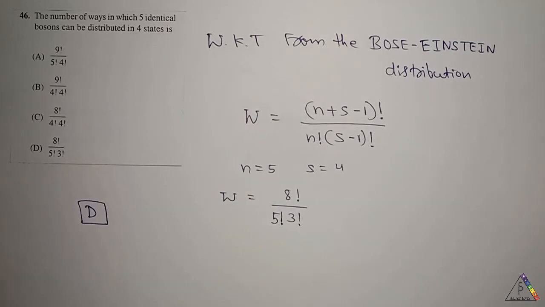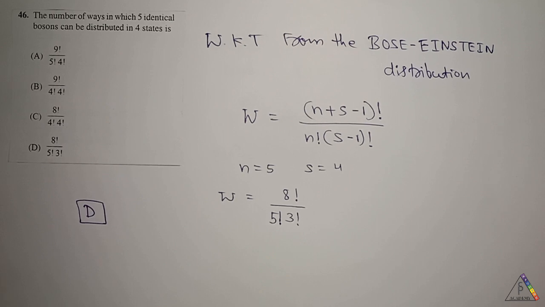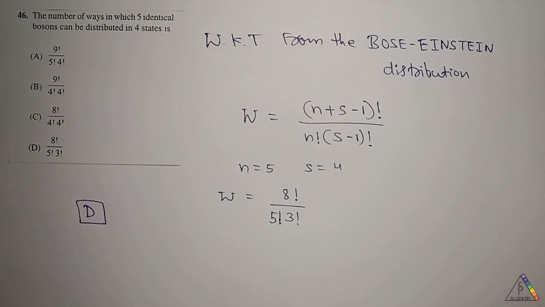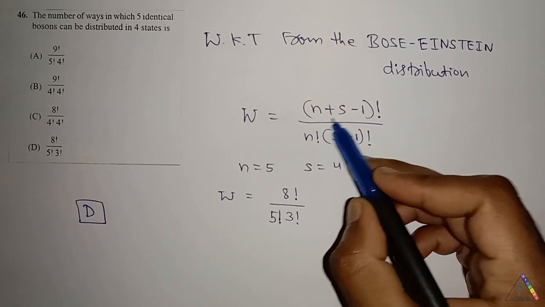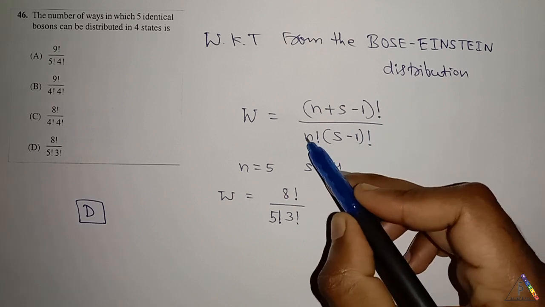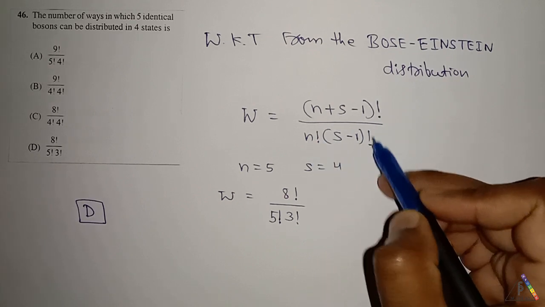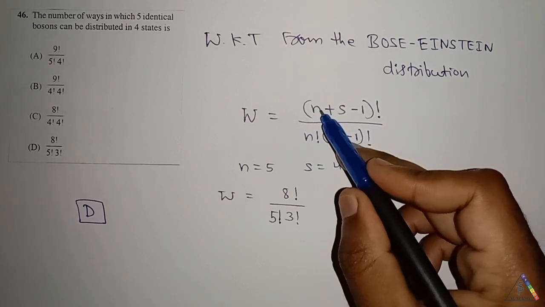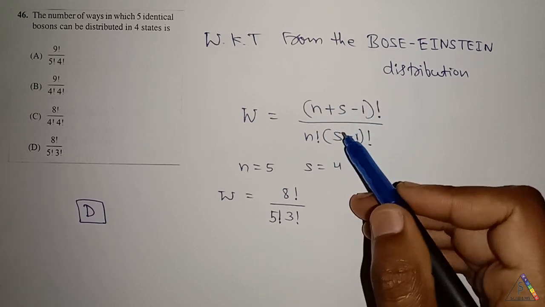Next question is, the number of ways in which 5 identical bosons can be distributed in 4 states is. We know that from the Bose-Einstein distribution, the number of ways is given by (n plus s minus 1) factorial divided by n factorial into (s minus 1) factorial, where n is the number of particles and s is the number of states.